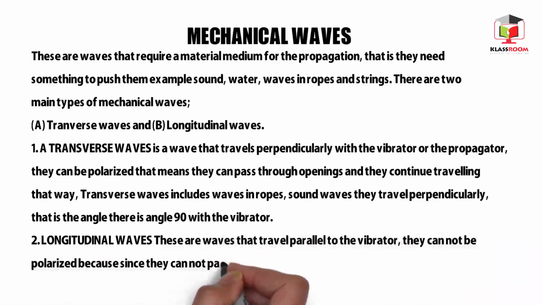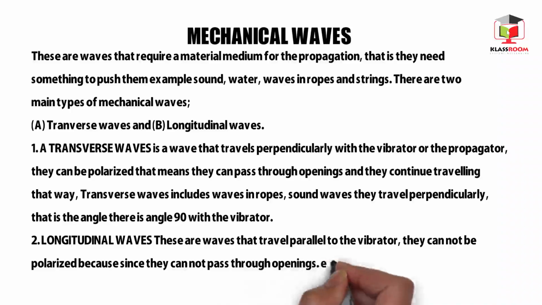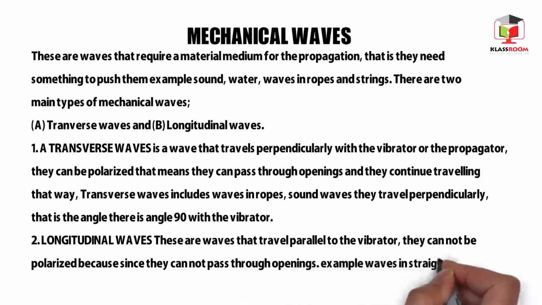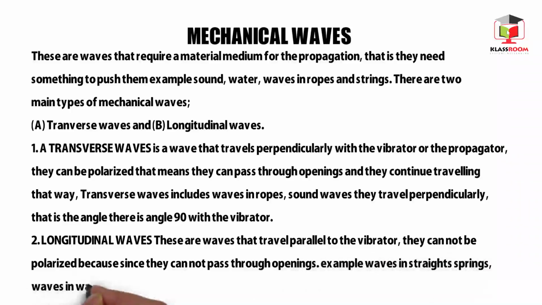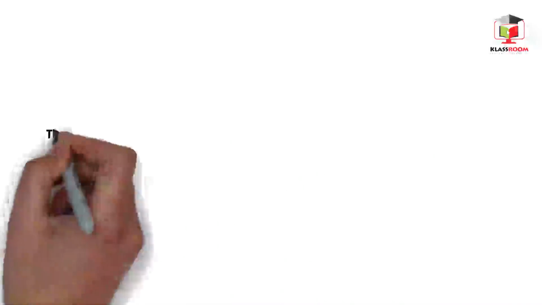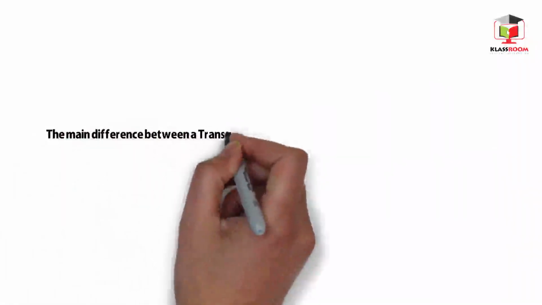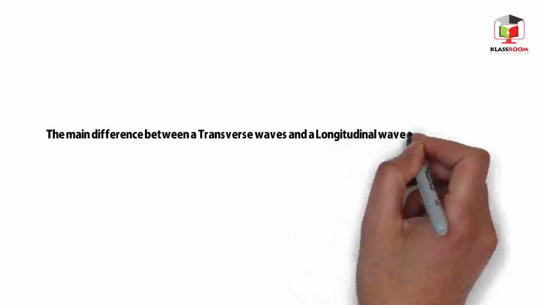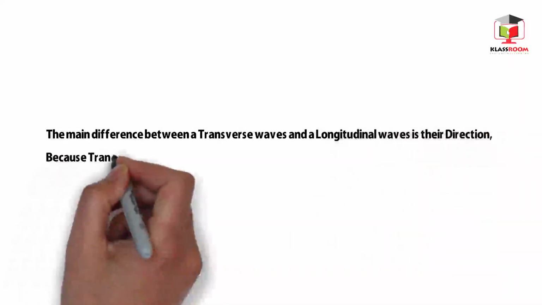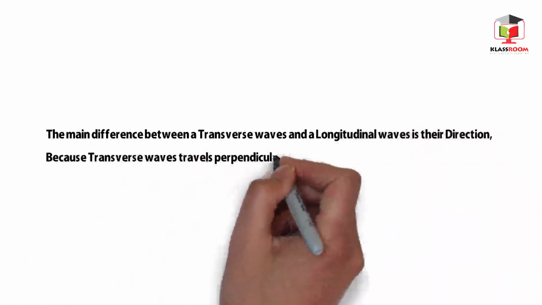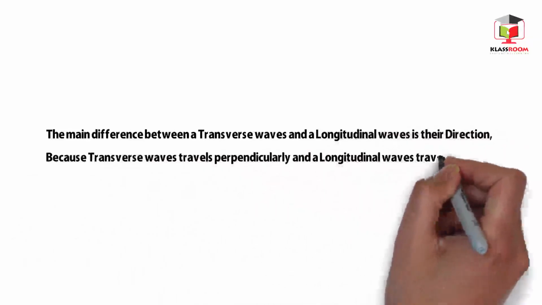Longitudinal waves. These are waves that travel parallel to the vibrator. They cannot be polarized since they cannot pass through openings. The main difference between transverse waves and longitudinal waves is their direction. So for that reason, transverse waves travel perpendicular while longitudinal waves travel parallel.